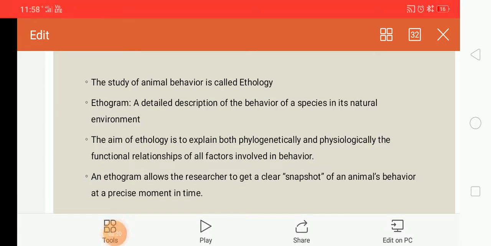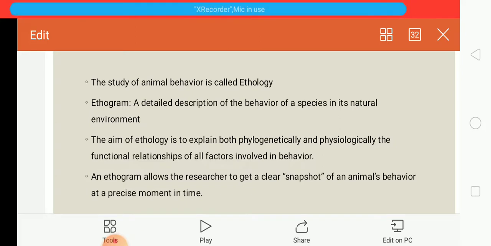So there are many different ways to collect data on animal behavior. That includes interval sampling, in which the observers will note down what an animal is doing at preset, evenly spaced time intervals. Okay, and then the ethogram allows the researcher to get a clear snapshot of an animal's behavior at a precise moment in time, if it includes multiple observations.